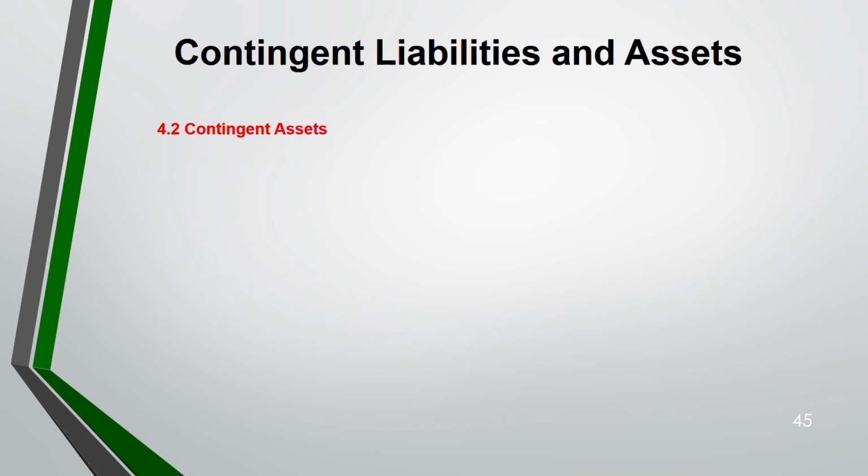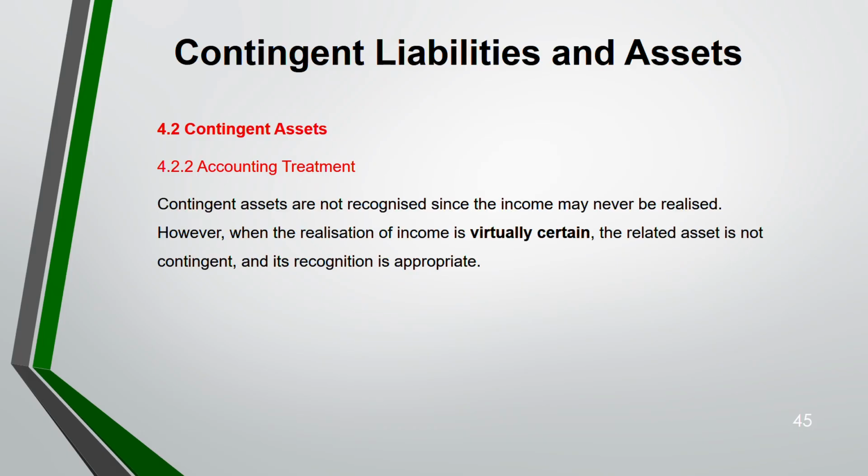Now, contingent asset is even more strict compared to provision and contingent liability, because recognition or even disclosure of contingent asset is even more strict. Let's see how. Contingent asset we can't recognize because income may never be realized.